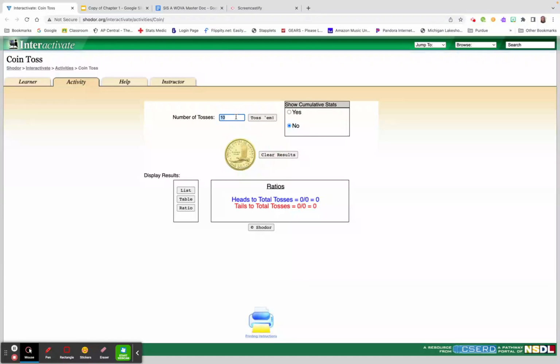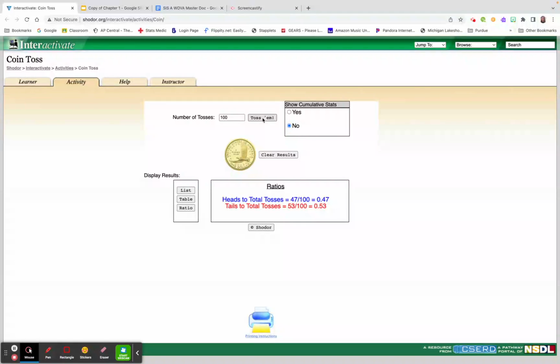Now we'll clear those and we'll change it to 25 tosses. With 25 tosses, I still wasn't at 50%, but I was closer. This time I was at 60% heads, 40% tails. So a little bit closer to my ability. I'll clear the results. Now the directions in your notes say to combine your results with 3 other people in your group. That would make a total of 100 tosses. So let's just do 100 tosses on the simulator, and let's see what we come up with.